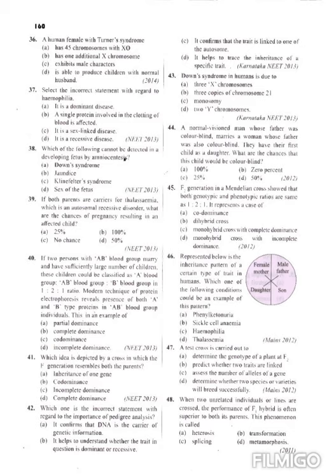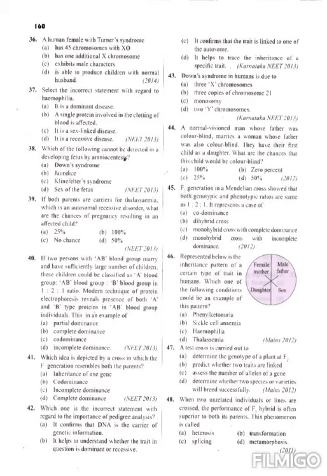Next question. If two parents with AB blood group marry and have a sufficiently large number of children, these children could be classified as A blood group, AB blood group, and B blood group in a 1:2:1 ratio. The modern technique of protein electrophoresis reveals the presence of both A and B type of proteins in AB blood group individuals. This is an example for? It is a lengthy question, but the answer is very simple. Partial dominance, complete dominance, co-dominance, incomplete dominance. They are asking which type of dominance. Here the type of dominance is co-dominance. Clear this one.